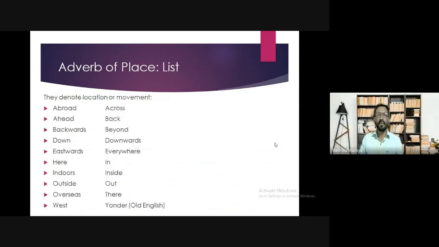So the adverbs of place list is here. They denote location or movement, like abroad, across, ahead, back, backwards, beyond, downwards, eastward, everywhere, here, in, indoors, inside, outside, out, overseas, there, west, yonder. It's old English.